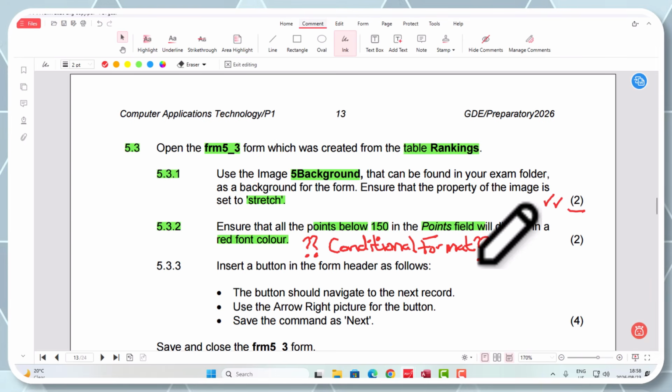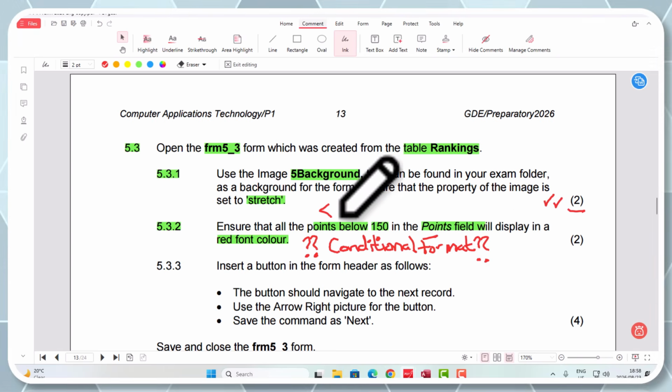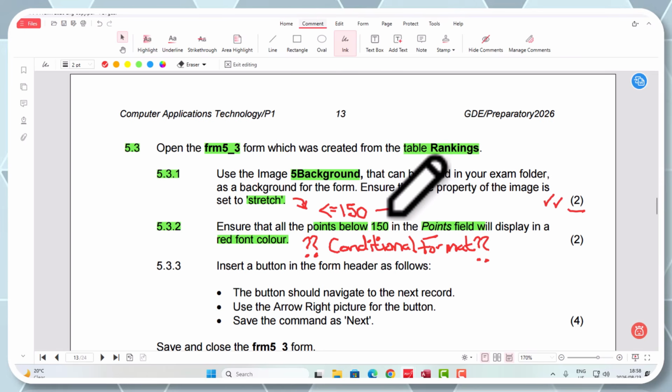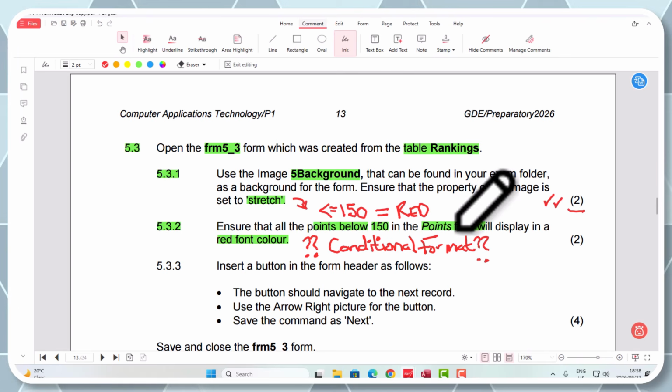All right, guys? So, they are saying here, if it is below or equals to 150, right? Can you see what I've done here, grade 12s? I've put in a little function here, grade less than or equals to 150. Then it must be a what? A red color. Are you guys happy with that? Okay, so let's go and see if we can do this.